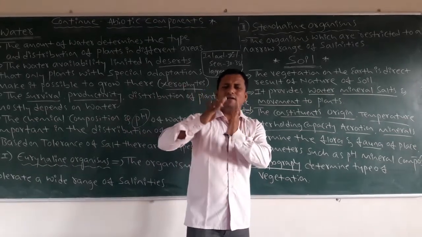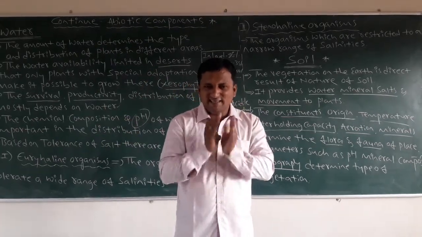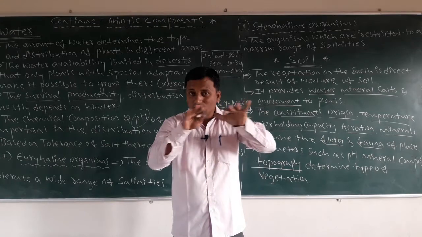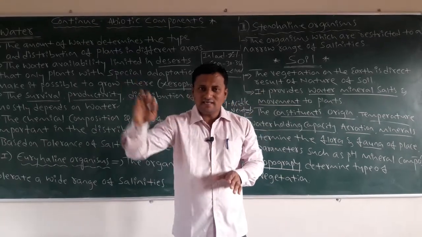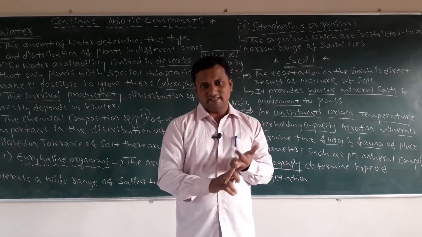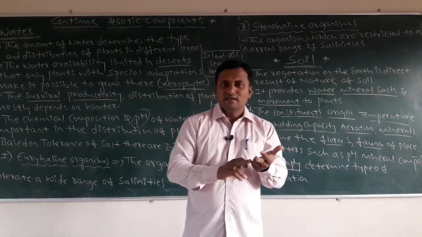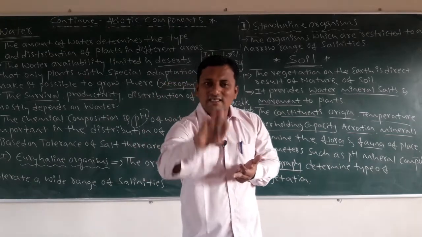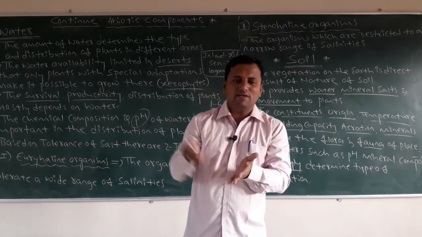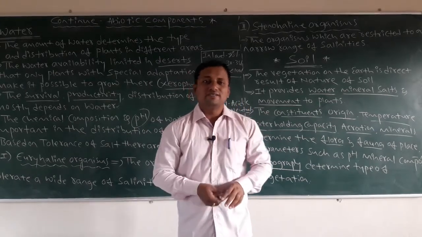Just think about tropical areas, desert areas and polar areas. Tropical areas have rich vegetation, because the overall climatic condition is in the normal, moderate range. Coming to the desert area, compared to water and soil there is more temperature, hot conditions. That hot condition decreases the flora and fauna almost entirely. Where there is an oasis, which is nothing but a water body, only in that area do we see some plants in deserts.